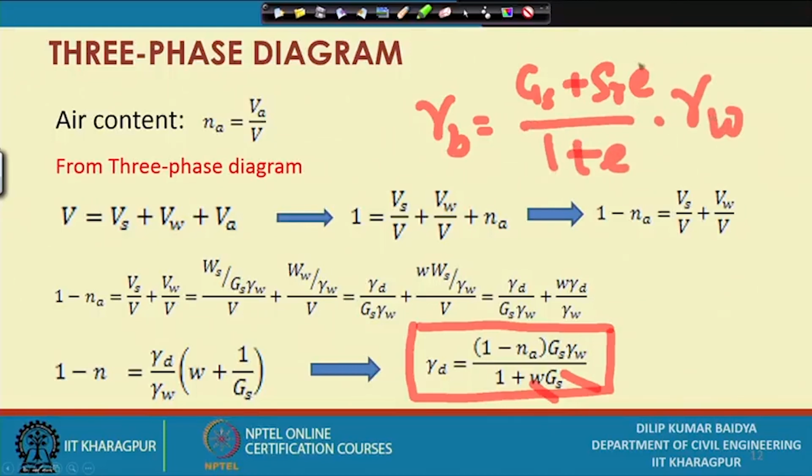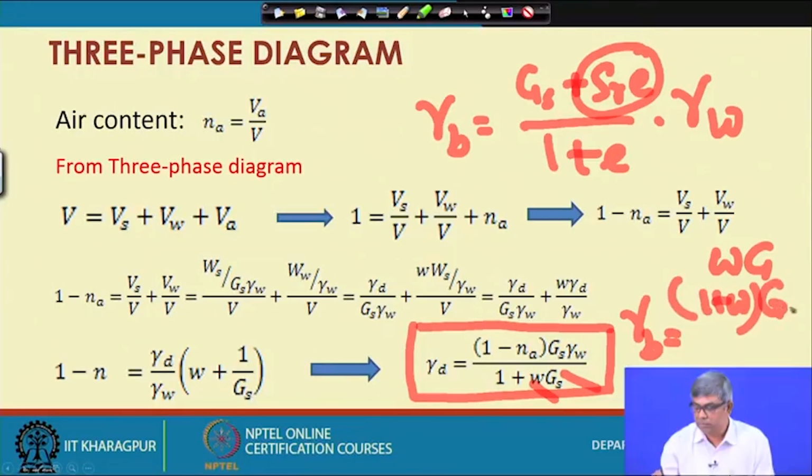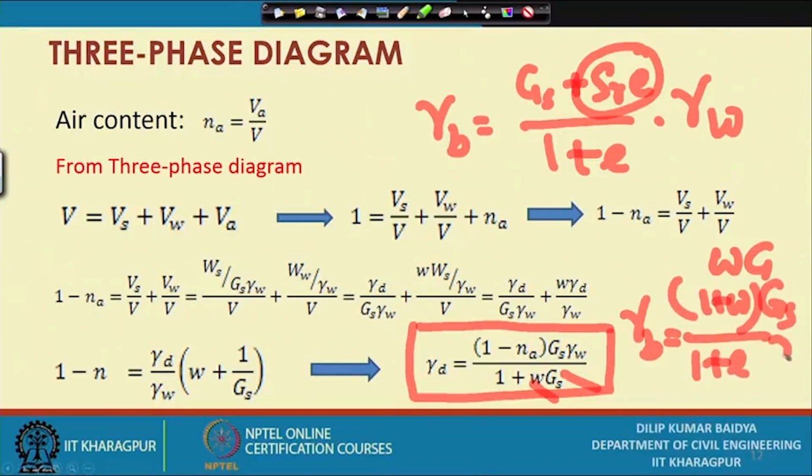Here, once you have derived S_R into e equal to w into Gs, if I substitute this, then another equation for bulk unit weight will become 1 plus w into Gs divided by 1 plus e into gamma W. So, this equation we have not derived, but we have derived the relationship between degree of saturation, void ratio, water content and specific gravity, and if that relationship I substitute here, then you will get another equation for solving.